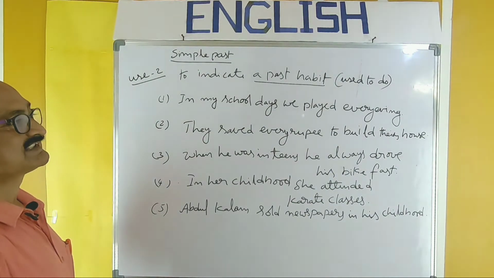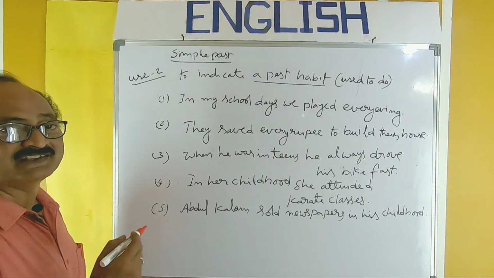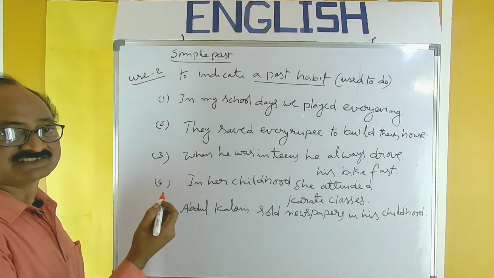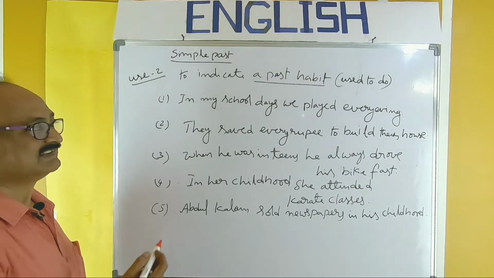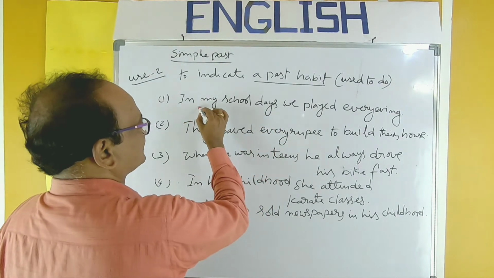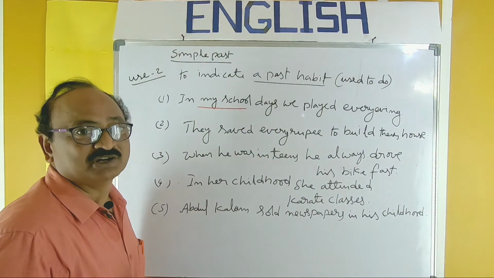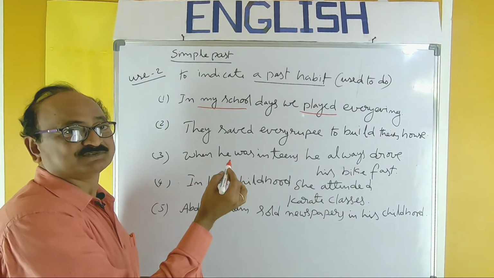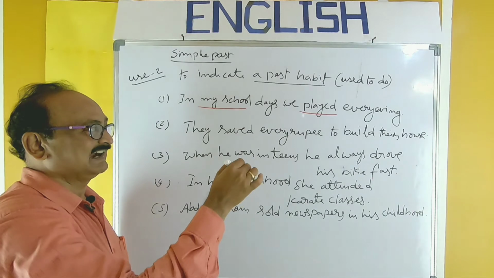In my school days, we played every evening. Usually children in their school days played. So in my school days, referring to past action, played every evening. So a sort of habit or activity.